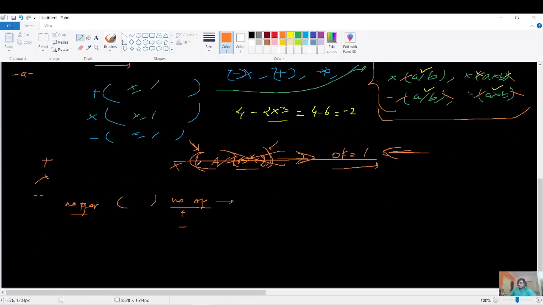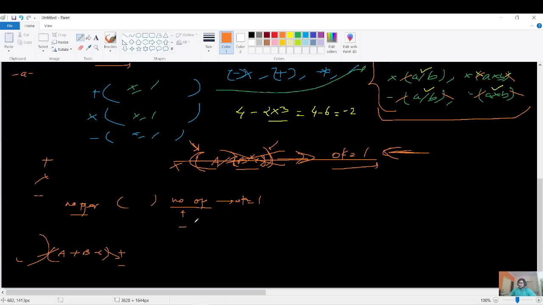Now let's jump again to our last step. So if there is no operator at the last and no operator at the end, that means you have a test case like this: a plus b, anything written inside a plus b minus c, and there is no operator on either side. So it is as good as saying that you can remove this, right? For this also you can say that okay is equal to 1. And suppose there is no operator on this side, but you have a plus operator on this side, or the minus operator on this side, then the same logic will apply again. You can again say that okay will be equal to 1, right?